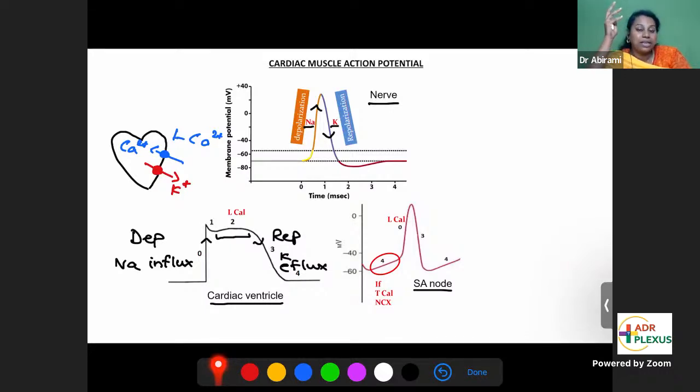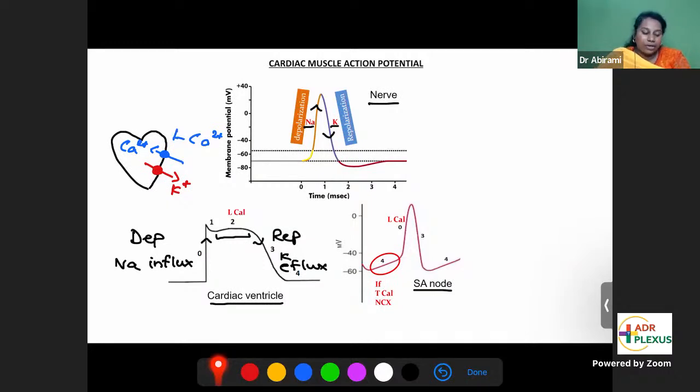ECG is basically the sum of action potentials, so ECG corresponds with the action potential curve. When the heart is going through this plateau phase, when you record ECG, it will give you the ST segment. That's why ST is flat. In ST, there's no wave.